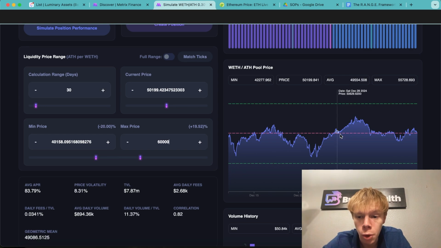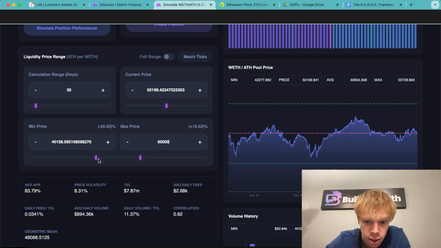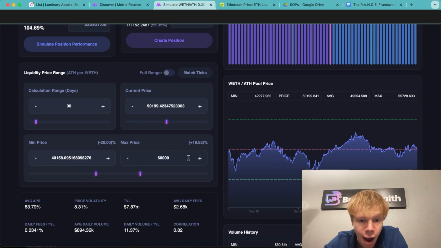Pretty simple, right? We went up to this level, we got denied, but in the case that we go back up to that level, we want to have room to make sure that we don't get kicked out of range instantly, so that we can rebalance without having a ton of divergence loss. Next thing that I'm going to do, look at my asset ratio. I've determined 60,000, good top price. The reason why is because that's what we're close to right now.